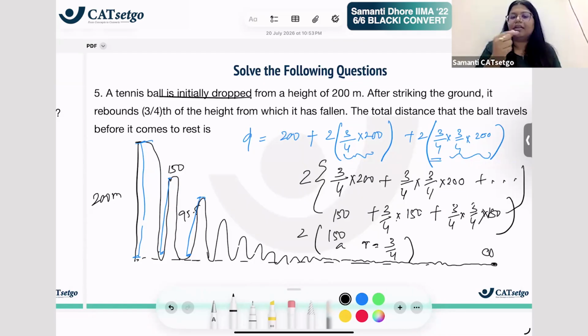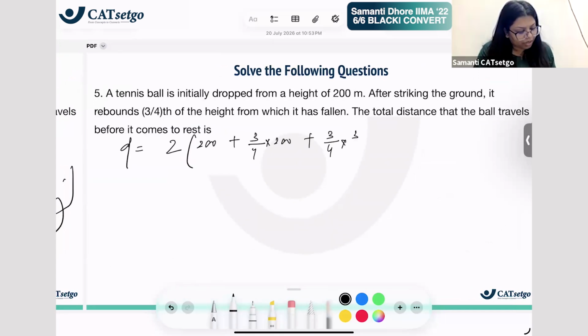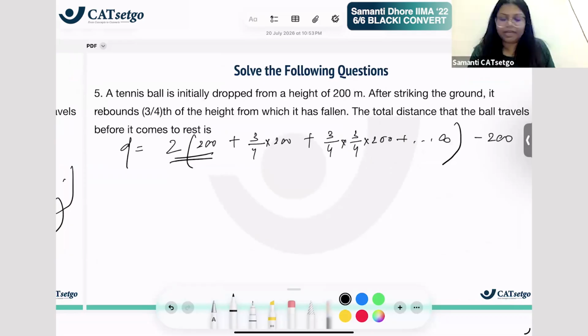But instead of this, there's a better way to observe it. We should start from 200 because 200 is a value that is given to us. So basically, if I look at the distances, I'll take 2 common. It starts from 200, then 3/4 of 200, then again 3/4 of 3/4 of 200 and so on. This goes till infinity. And minus I will subtract 200 because 200 was never supposed to be taken twice. 200 has happened only once because it has fallen from the ground. If it hadn't fallen, then up and down would be 2 times of 200. But one time you subtract it.